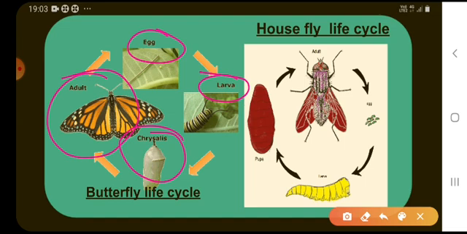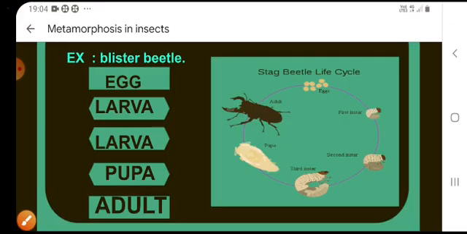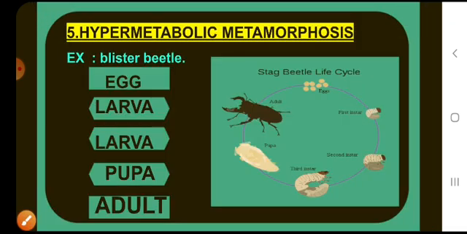Houseflies also have an egg stage, larva stage, pupa stage, and adult stage. This type of metamorphosis is called holometabolic or complete metamorphosis.